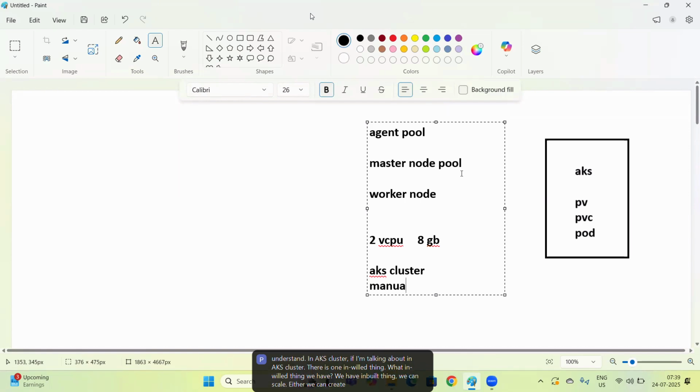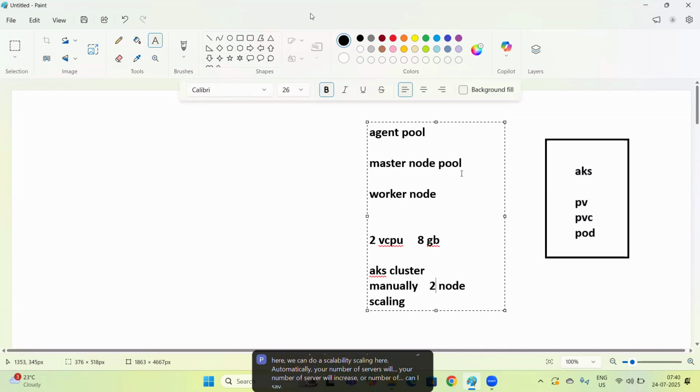If I say number of nodes equal to 2 manually, it will stay 2, and if there is a heavy workload it will not scale up. The second option is scalability: automatically your number of servers, worker nodes or master nodes, will increase or decrease as per requirement.